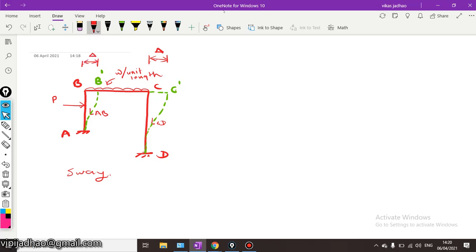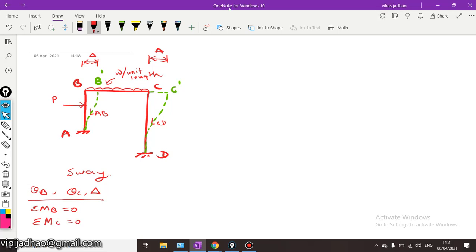So for this type of problem we will have three unknowns: slope at B, theta B, slope at C, theta C, and one additional unknown, delta, that is deflection or deformation, whatever you call it. Now we have two equations of equilibrium: summation of moment at B equal to 0, and summation of moment at C equal to 0.